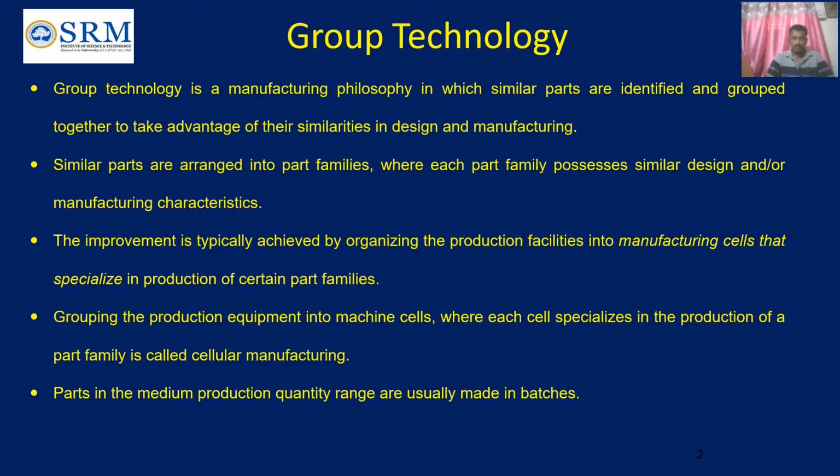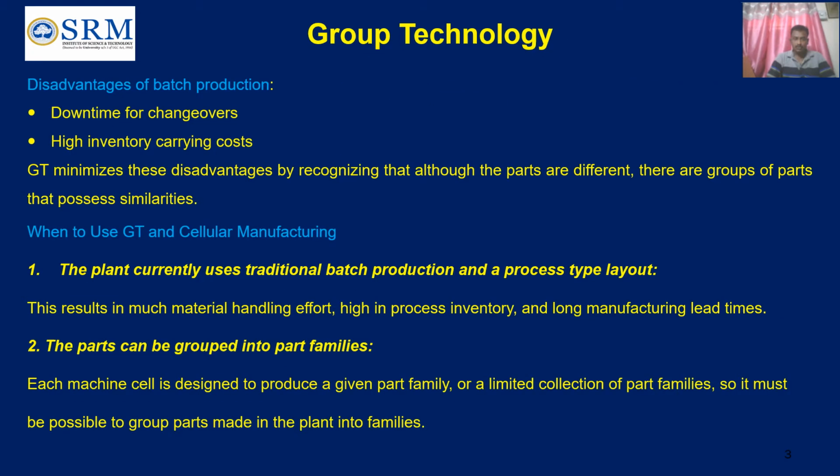The parts in the medium production quantity range are usually made in batches. We know there are three types of production. One is job shop or unit production, second is batch production and third is mass production. In the first type, job shop or unit production, it uses general purpose machines to produce several components. So the variety is more but the volume of the product is less in this case.